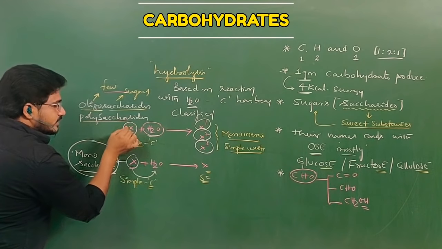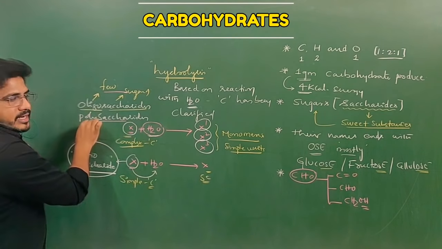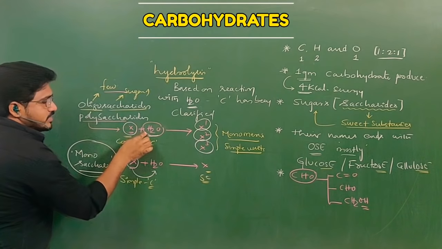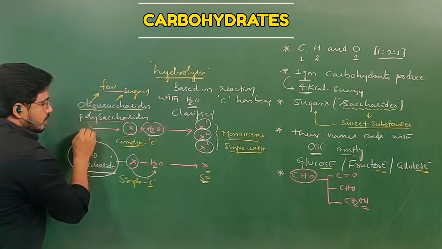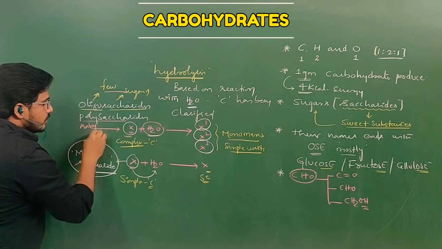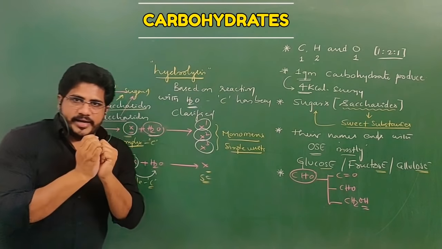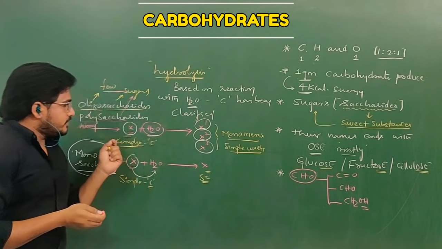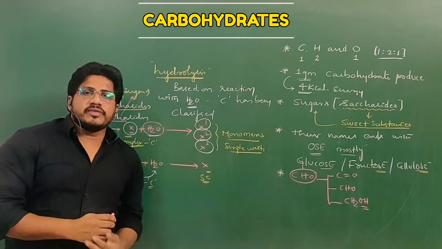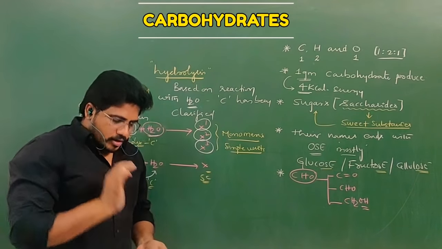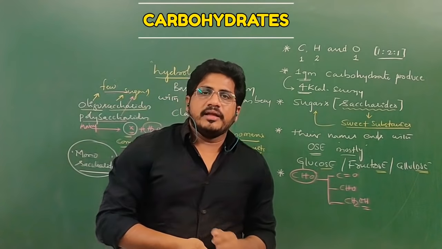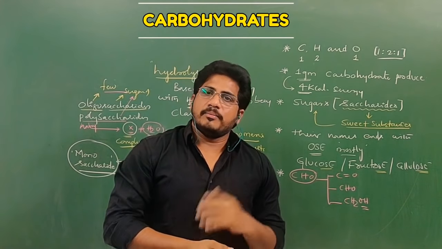If X is a polysaccharide and it reacts with water, poly means many, and saccharide means sugar. So many sugar components make a polysaccharide, and if it reacts with water, so many monomers will come. So a carbohydrate that reacts with water may be an oligosaccharide or polysaccharide.